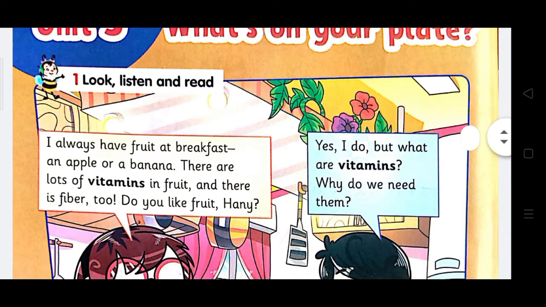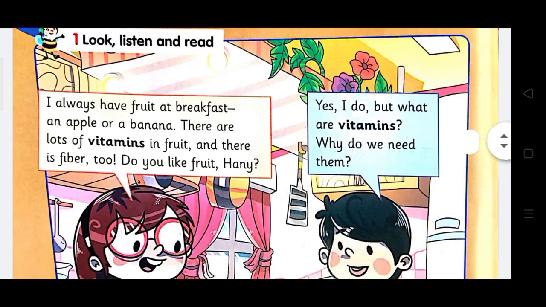I always have fruit at breakfast. An apple or a banana. There are lots of vitamins in fruit, and there is fiber too. Do you like fruit, honey? Yes, I do. But what are vitamins? Why do we need them?